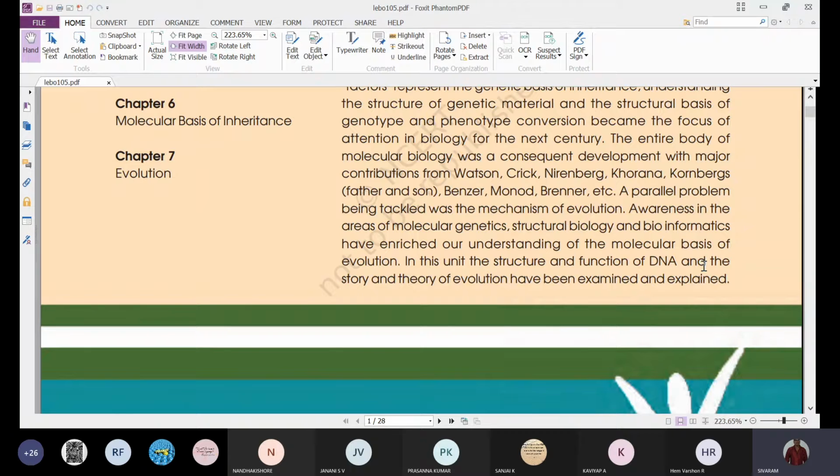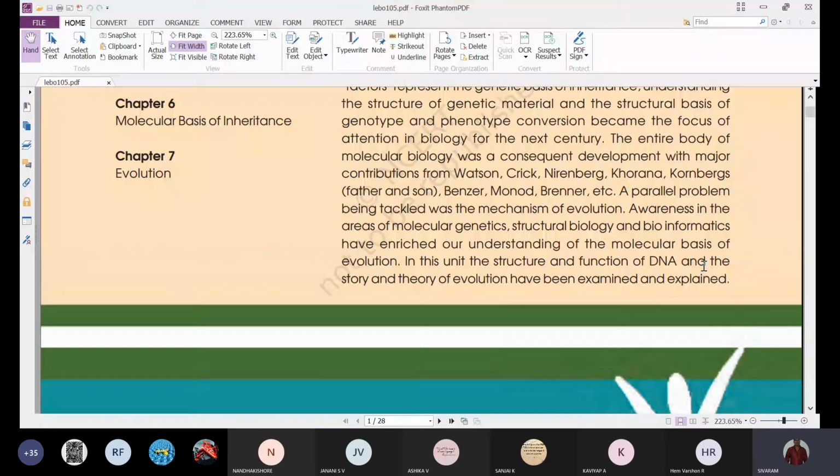These new sciences developed have enriched our understanding of the molecular basis of evolution. So by using molecular genetics, structural biology, and bioinformatics, all of them helped in understanding evolution at a molecular level, the evolution of organisms at a molecular level, that is the molecular basis of evolution. So in this unit, the structure and function of DNA and the story and theory of evolution has been examined and explained. We discuss genetics and also evolution.